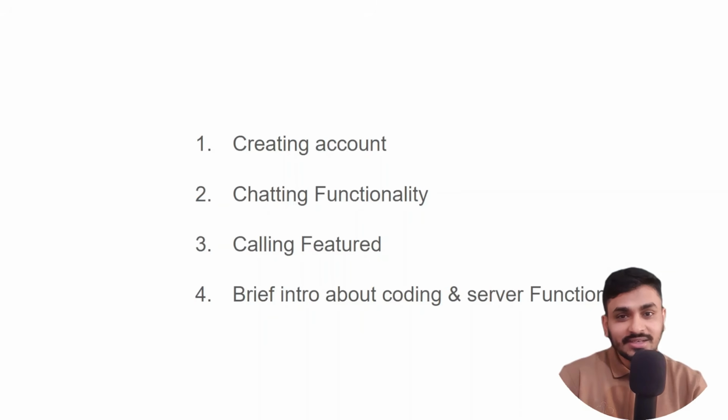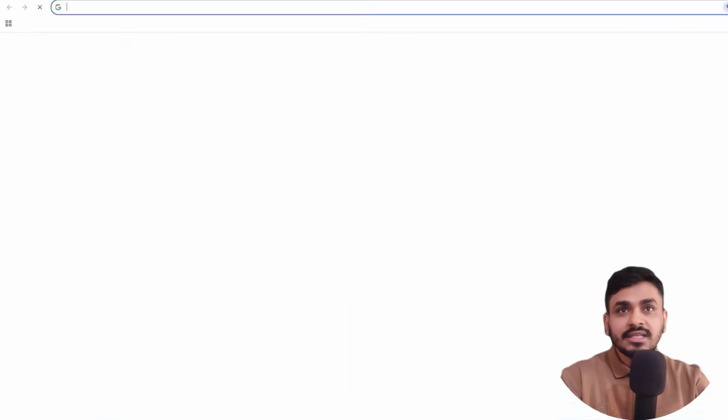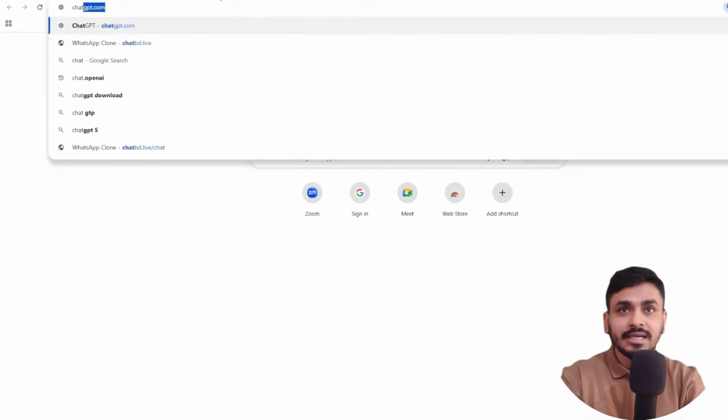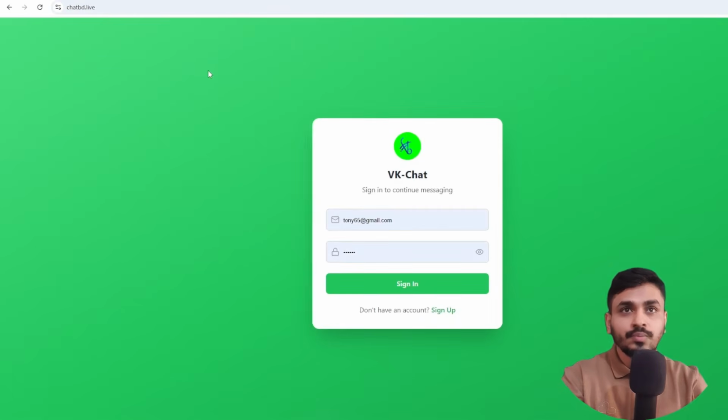As it's a chatting application, I need to create two accounts, otherwise it's difficult to chat. Here you can see the two users' information, and I use it to create the two accounts. So I need to visit the application where I hosted it. ChatVD is the domain name, dot live. As soon as I hit enter, I can see the login interface of this application.